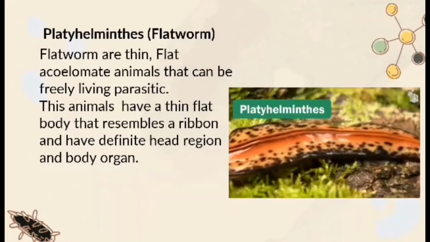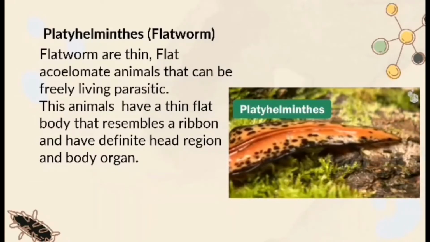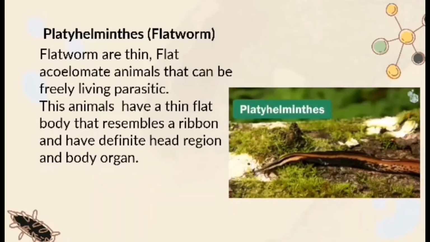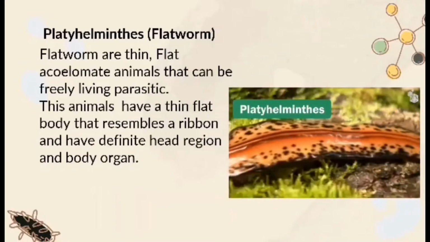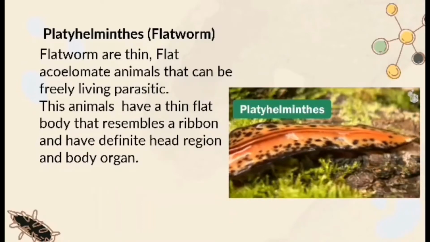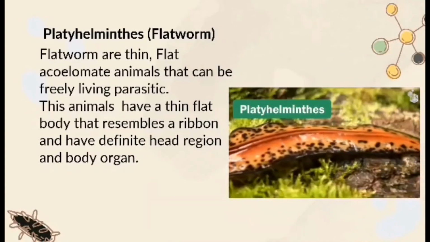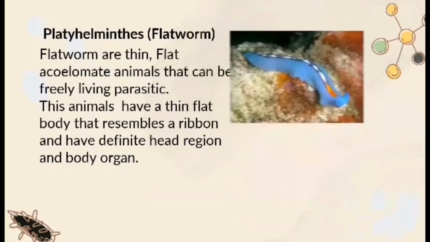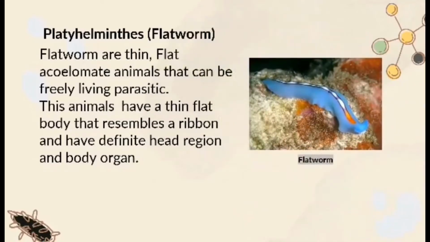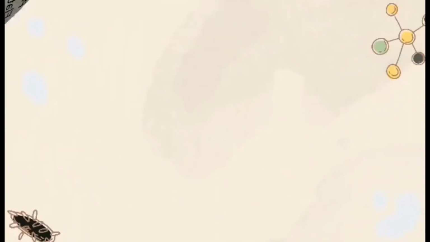Platyhelminthes or flatworms. Flatworms are thin, flat acoelomate animals that can be free-living or parasitic. These animals have a thin, flat body that resembles a ribbon and have a definite head region and body organs. This is an example of a flatworm.